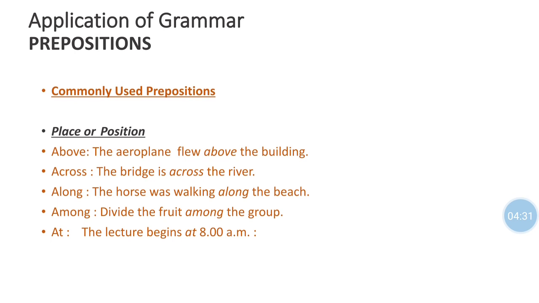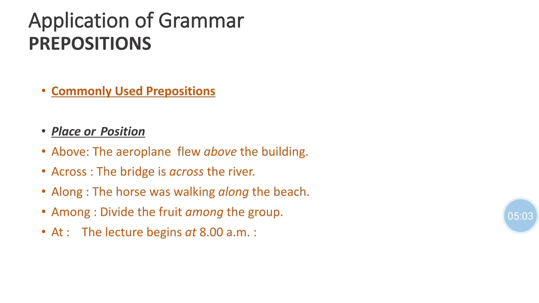Also, prepositions indicate place or position, time, method or manner, reason or purpose, directions, etc. As per these indications, we use the preposition at its right place. First of all, we will see place. As per place or position, what are the different prepositions used in the sentence?